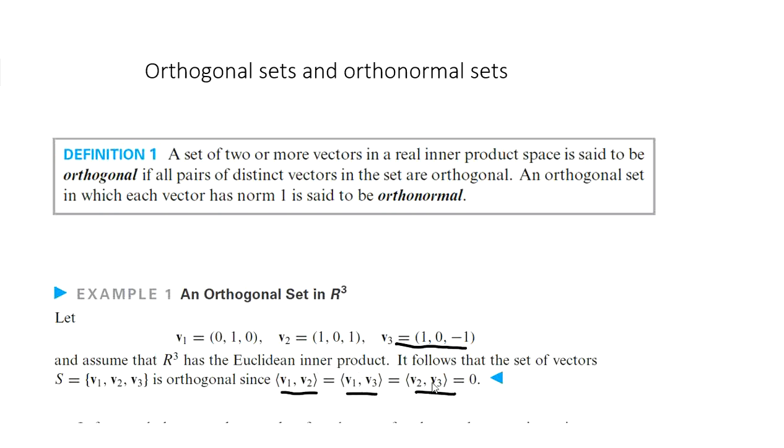All these three inner products become 0. Here it is the standard Euclidean inner product. When we compute the inner product of v1 with v2, it becomes 0 into 1 plus 1 into 0 plus 0 into 1, so that is 0. Similarly, the other two inner products are also computed and all of them are 0. So this is an example of an orthogonal set in R cube.